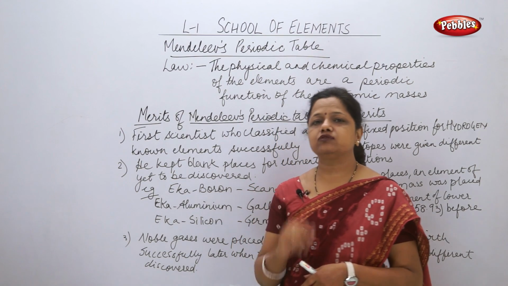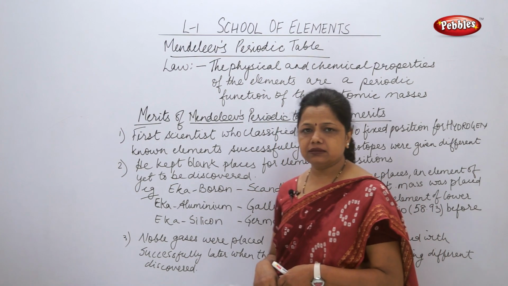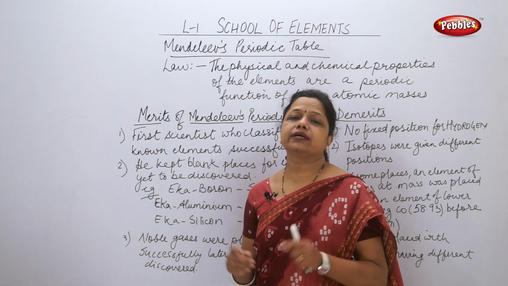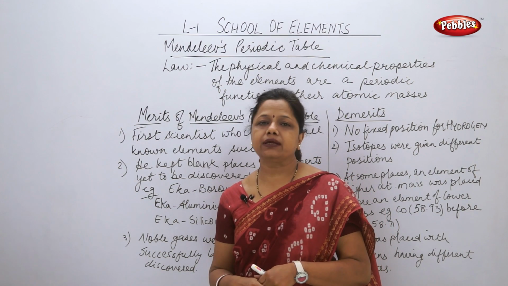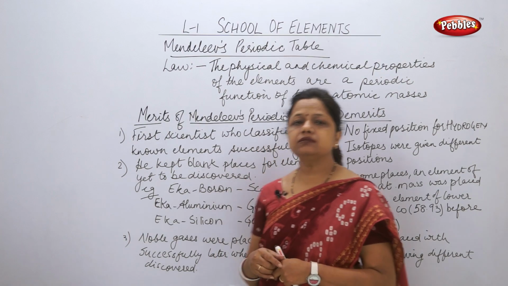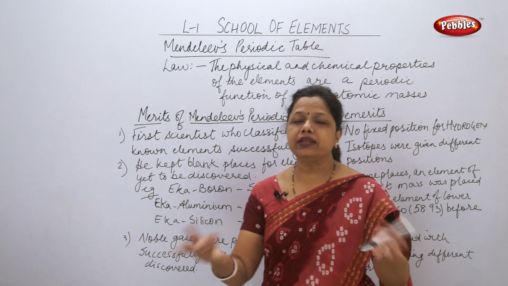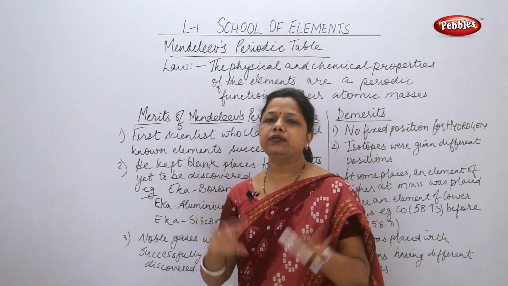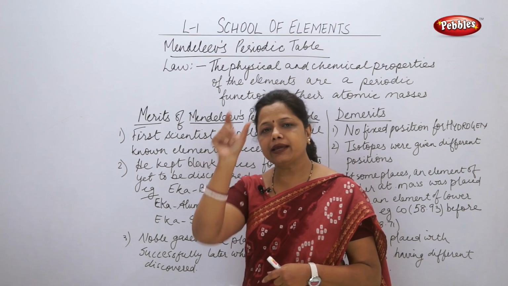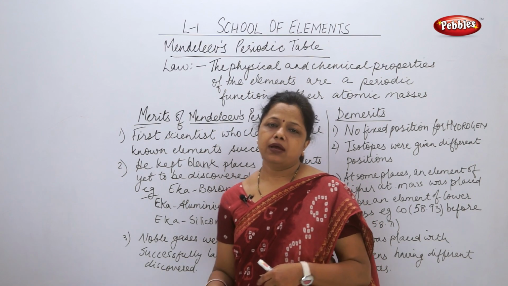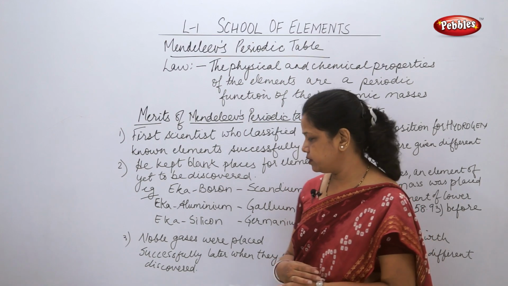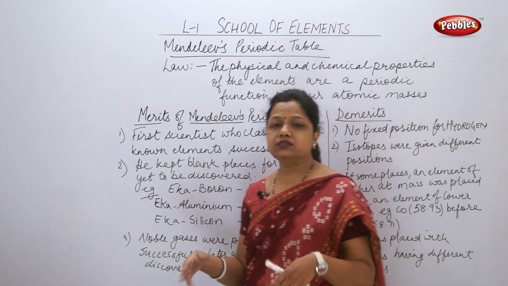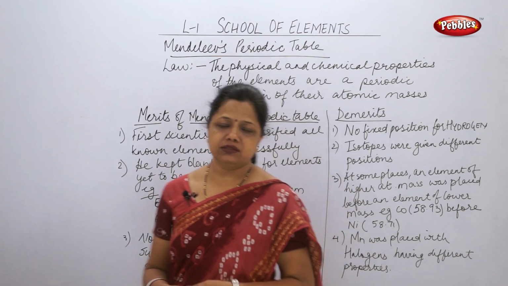That eighth group was occupied by noble gases, the inert gases whose octets are already complete. Those noble gases could find a place very easily without disturbing the whole table because he had kept the whole eighth group empty for some elements which might be discovered. So noble gases were placed very successfully in his table.